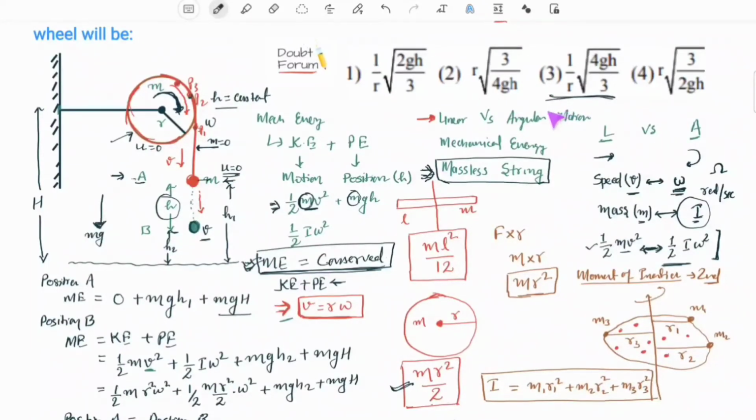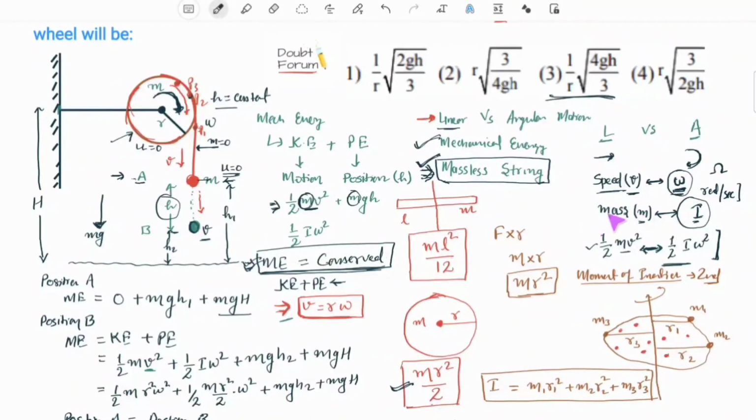So let us quickly review whatever we have discussed so far. We have discussed the concept of linear versus angular motion, mechanical energy and its conservation, and the significance of a string being massless in this question. In linear motion, we have the concept of linear speed or velocity, whereas in angular motion we have the concept of angular speed or velocity, which is nothing but the angle covered, or the amount of rotation covered, by a body per second. It is denoted by the lowercase Greek letter omega.